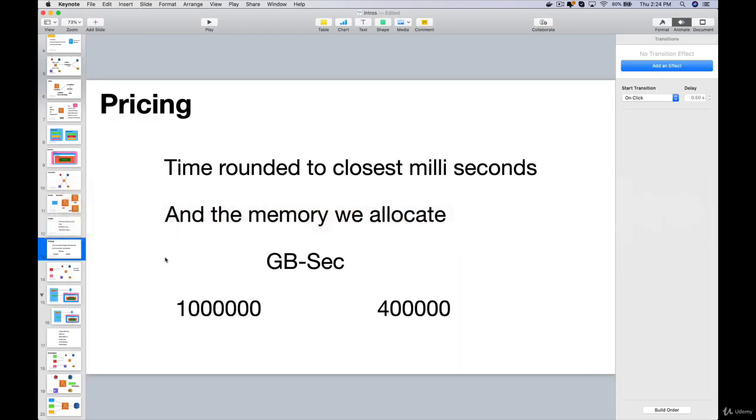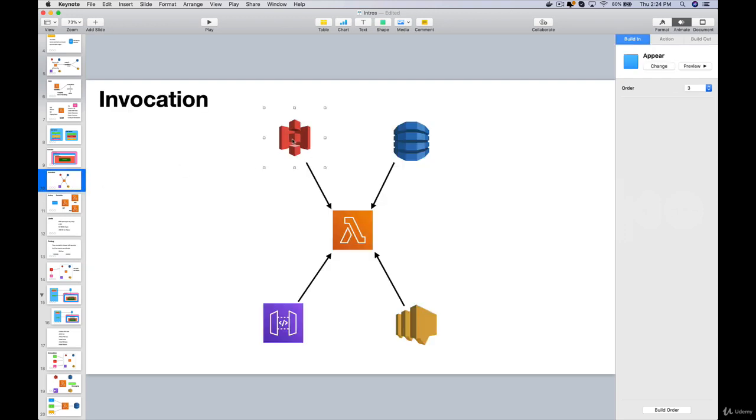And always remember, when we use other components like S3, DynamoDB, they have their own pricing model. For S3, it depends on the amount of storage you are using on S3. You will be charged for that as well.